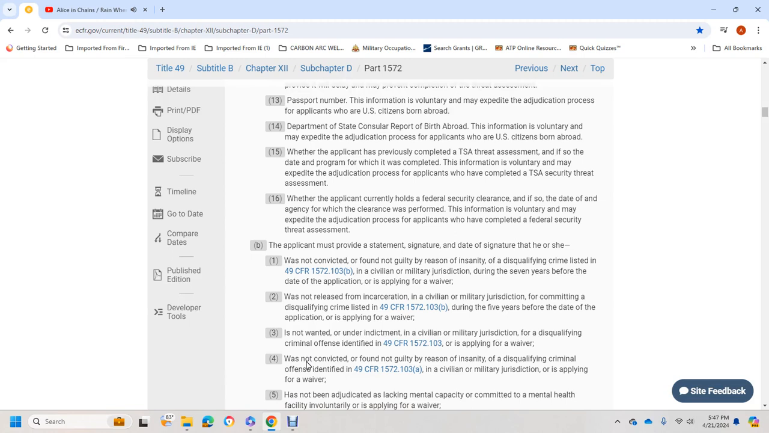listed in Title 49 CFR 1572.103(b) in a civilian or military jurisdiction during the 17 years before the date of the application, or is applying for a waiver; was not released from incarceration in a civilian or military jurisdiction for committing a disqualifying crime listed in Title 49 CFR 1572.103 during the 5 years before the date of the application, or is applying for a waiver; is not wanted or under indictment in a civilian or military jurisdiction for a disqualifying criminal offense identified in Title 49 CFR 1572.103, or is applying for a waiver;